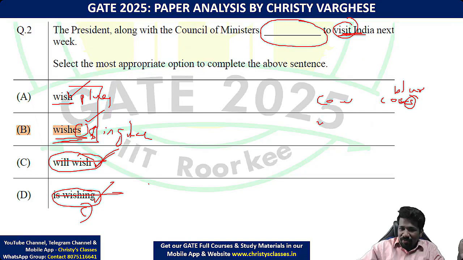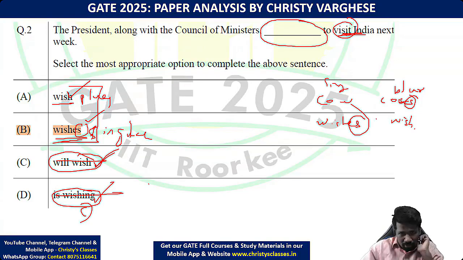But for wishes, the word with s is singular, and wish is plural. Are you getting the point? We will discuss the difference in detail in a particular chapter. Anyway, so now, what is the subject?